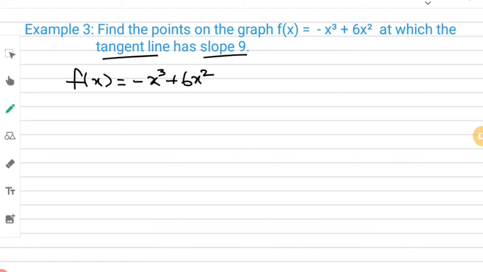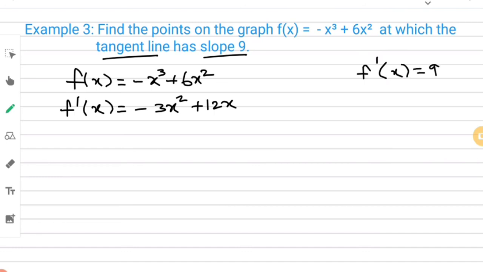And what we have to do? We have to differentiate this one. Therefore, f dash of x is equal to minus 3x square plus 12x. After differentiating, we have to equate to the tangent slope. Already they have given the slope of the tangent. That is, the f dash of x value is given as 9.